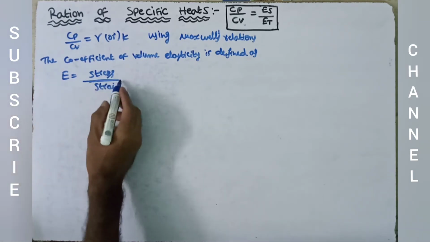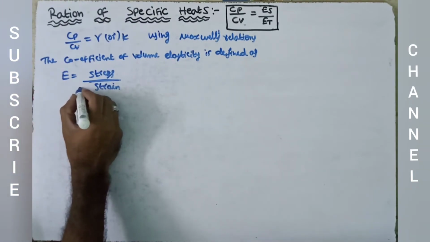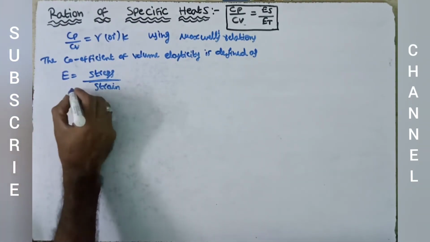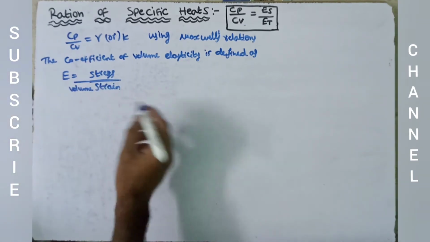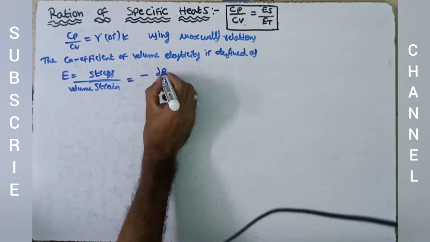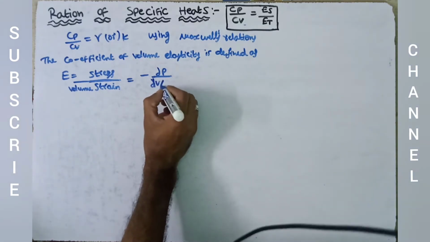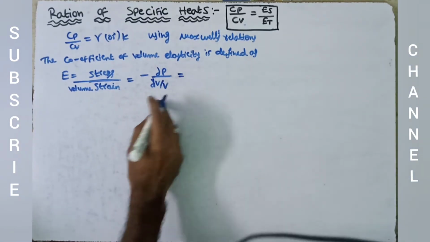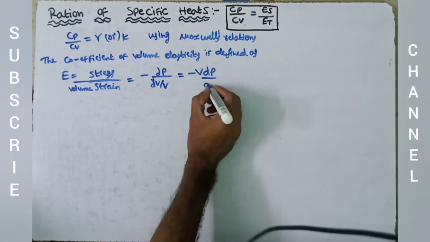Elasticity is equal to stress by strain. For volume elasticity, it is stress by volume strain, which is equal to minus dP by dV by V. This can be written as minus V dP by dV.